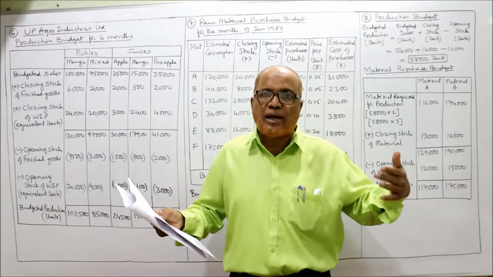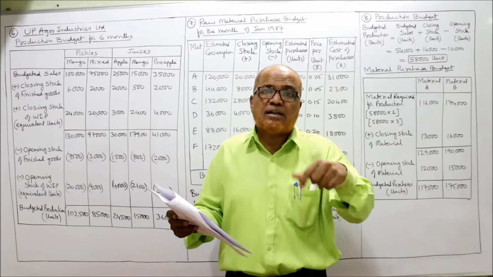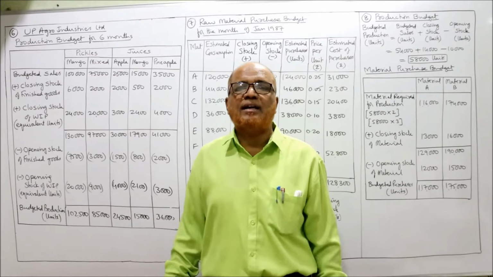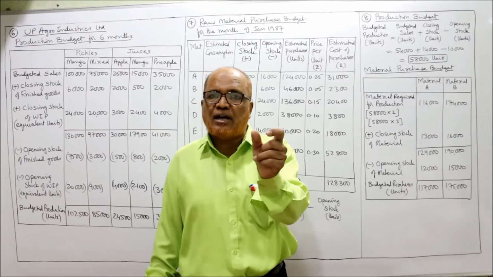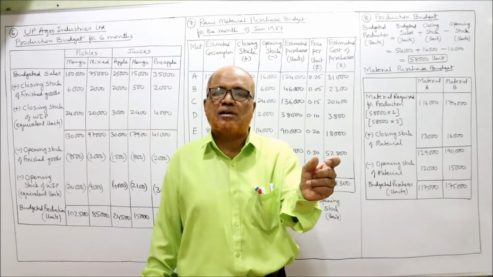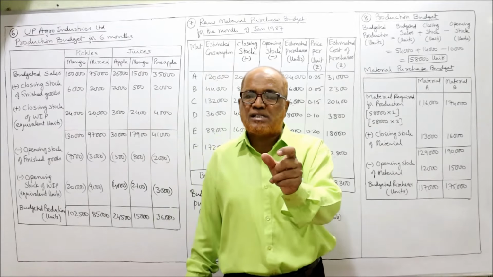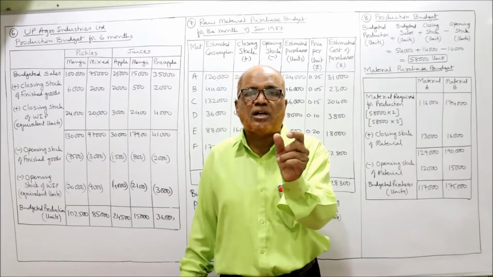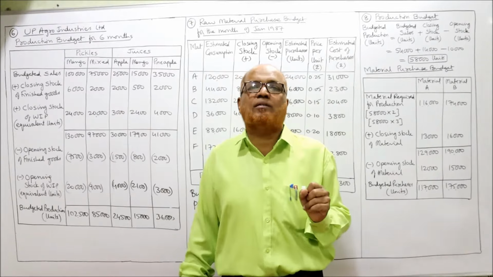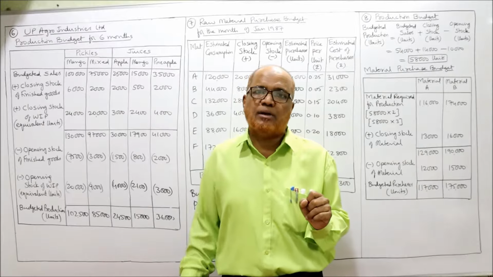The work is still going on for 25,000 bottles. But 80% completed. So we have to find out the equivalent finished product. That means 25,000 incomplete units and 80% of work is completed. So we calculate 80% of 25,000 units. So we get equivalent units in opening WIP.